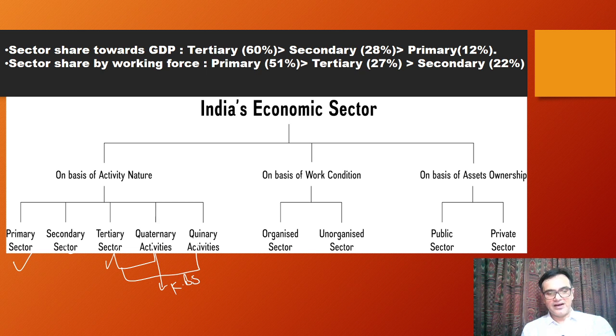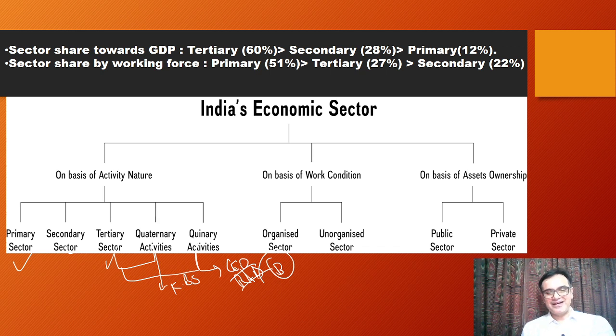Quinary activities are essentially the high-end services like the CEOs, like the R&D scientists, like senior bureaucrats. So they are a part and parcel of quinary activities. They are involved in interpretation, generation, or utilization of new and existing information. Remember that. Okay, not given in most of the books.